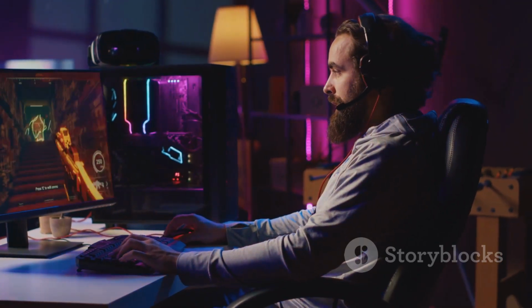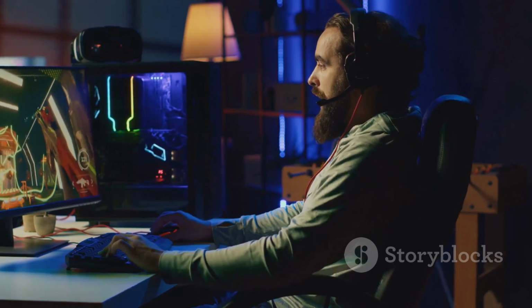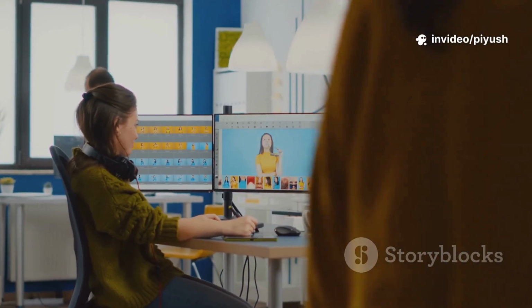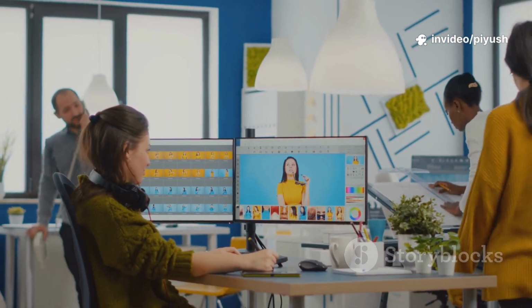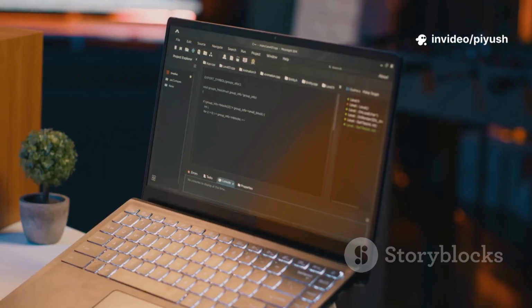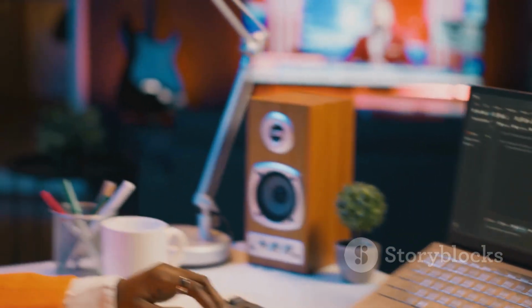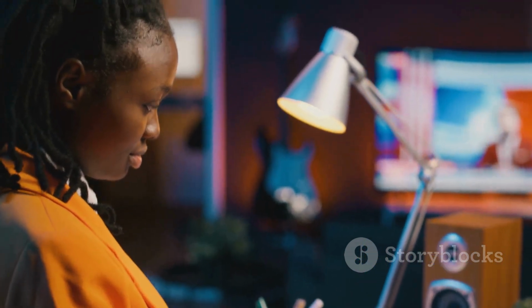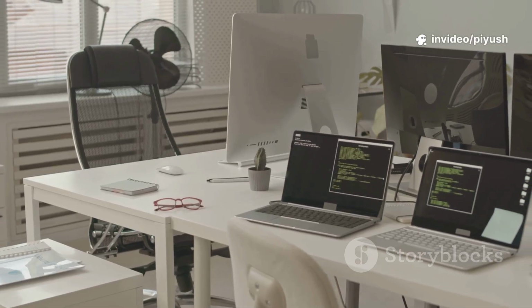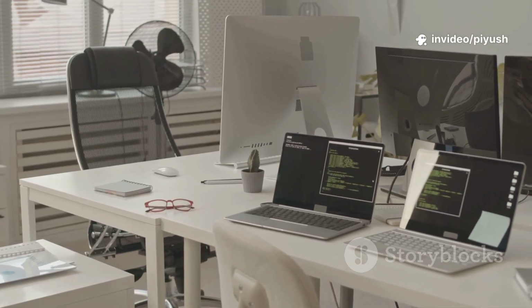Just imagine having one computer that can perfectly run all your favorite PC games and professional Windows exclusive software, like Adobe Photoshop or Microsoft Office. Then, with a simple reboot, that same computer transforms into a powerful, secure development environment running Linux. Perfect for coding, learning cybersecurity, or managing a web server.